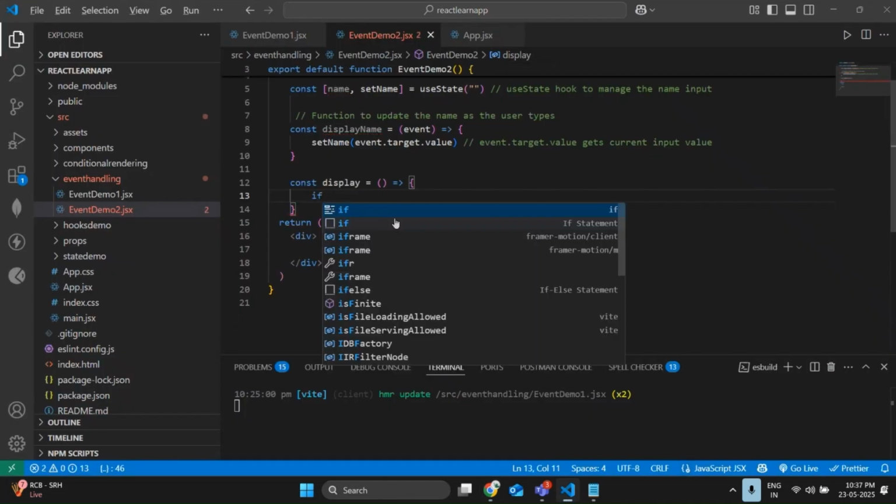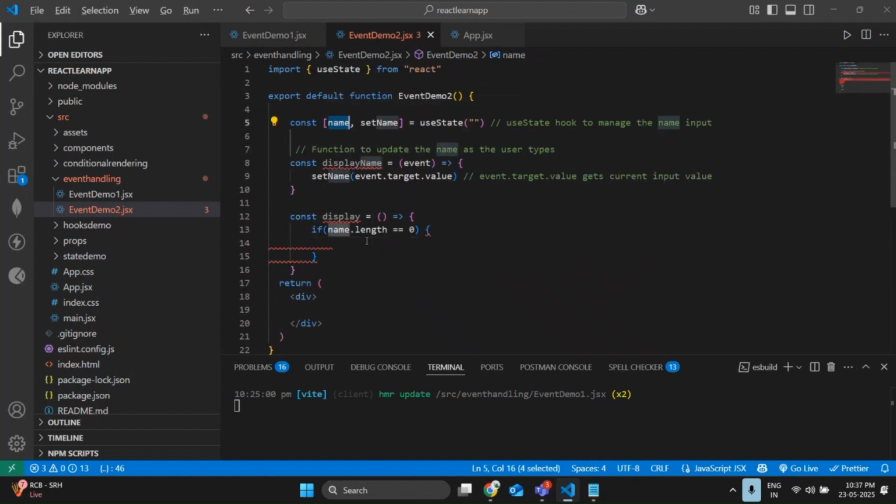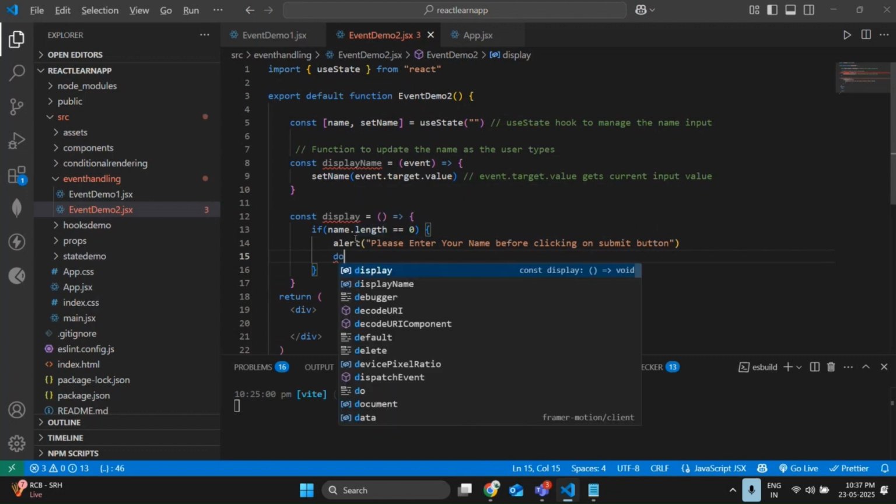If name.length double equals 0, then let me send one alert: please enter your name before clicking on the submit button. Clear?